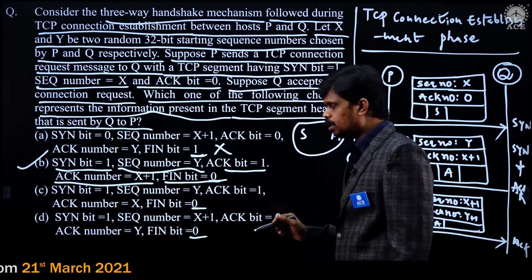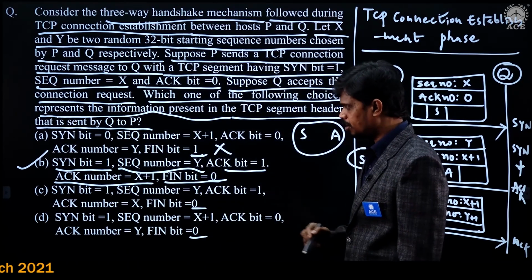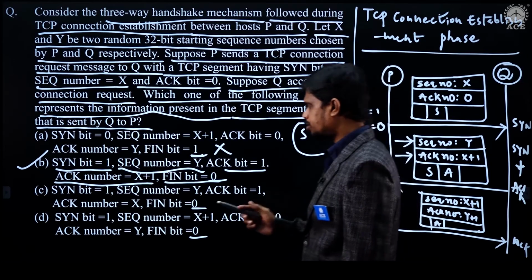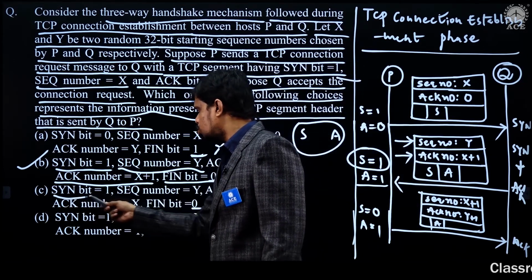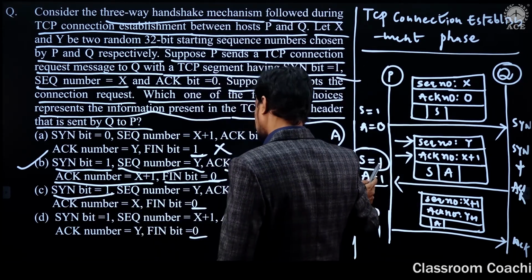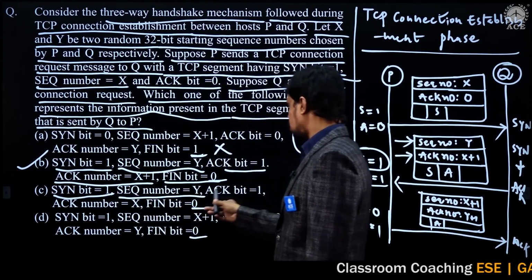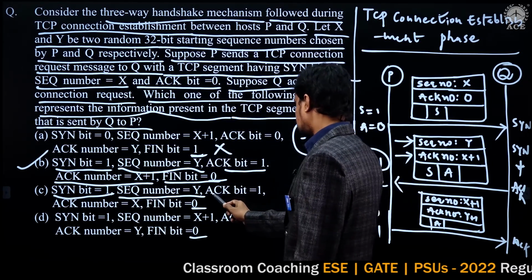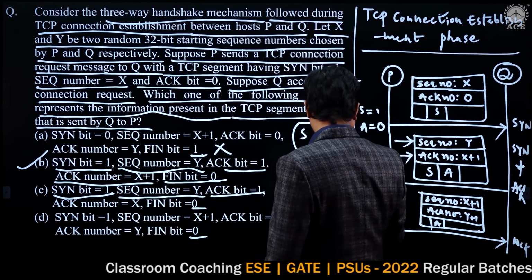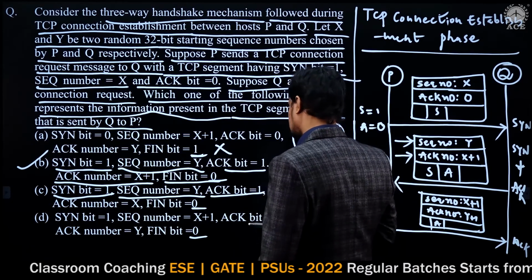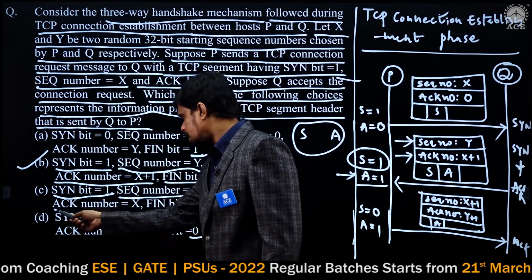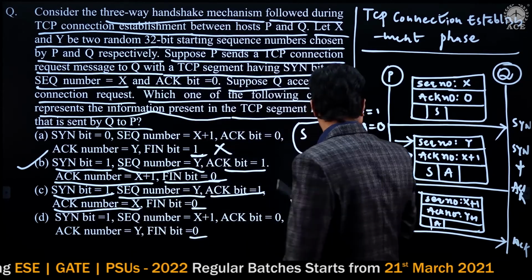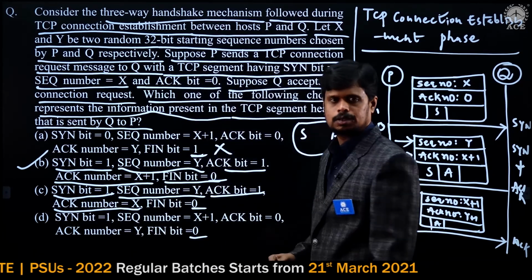Of course it is correct, but still we are verifying with option C and option D. Have a look. Option C says the synchronization bit is 1. Yes, it is. The sequence number is Y. Yes. And the acknowledgement bit is 1. Yes, it is also 1. Now the acknowledgement number is X. This is where option C is wrong.